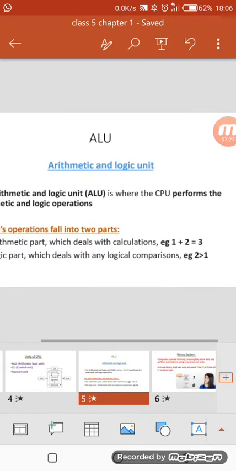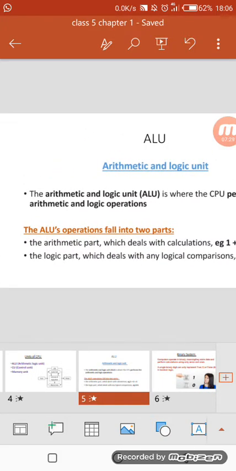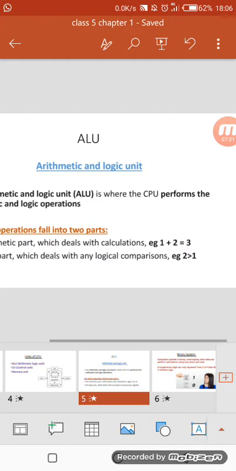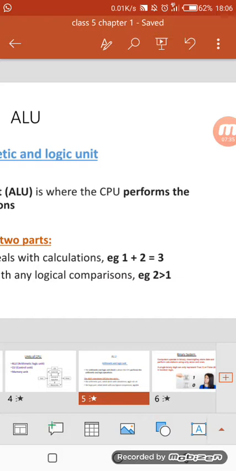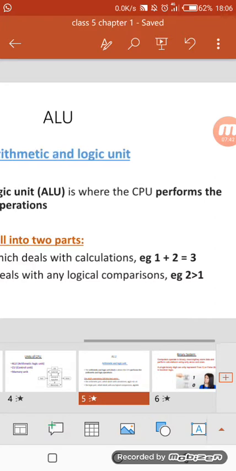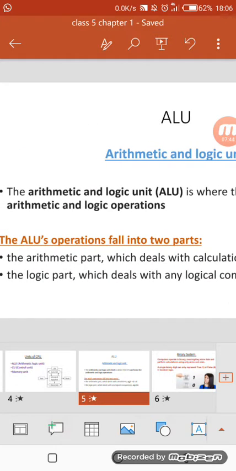Here I have an example for both the arithmetic part and the logical part. Okay, so the arithmetic part, as I have already told you, I will give you two digits to calculate or add them, just like 1 plus 2 is equal to 3. So this work is done by the arithmetic unit.